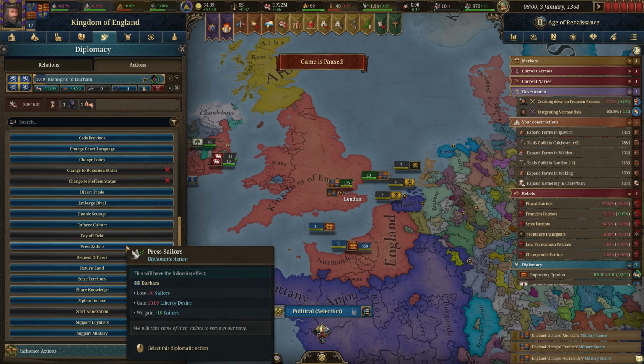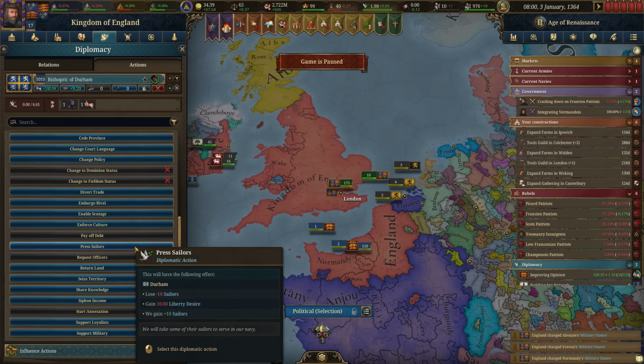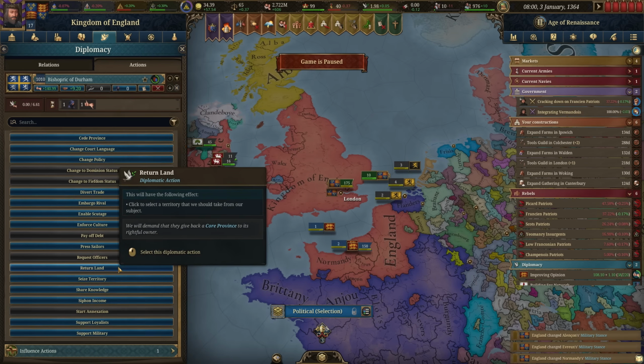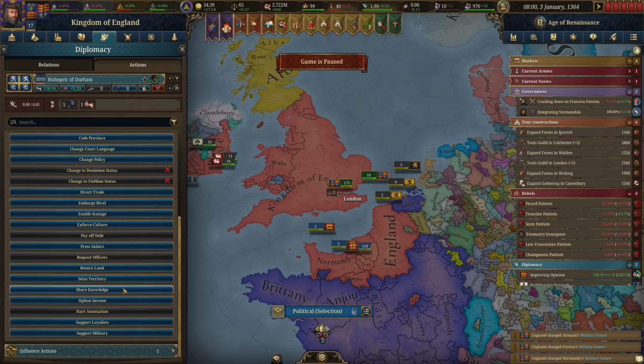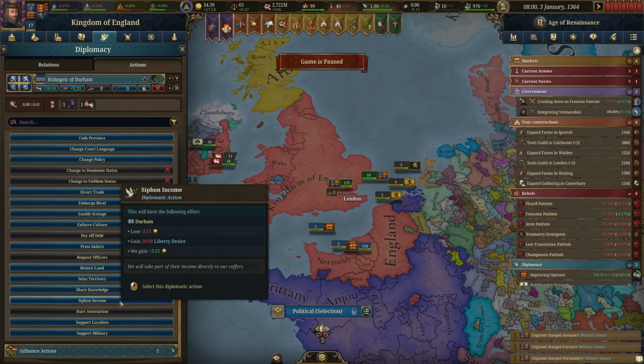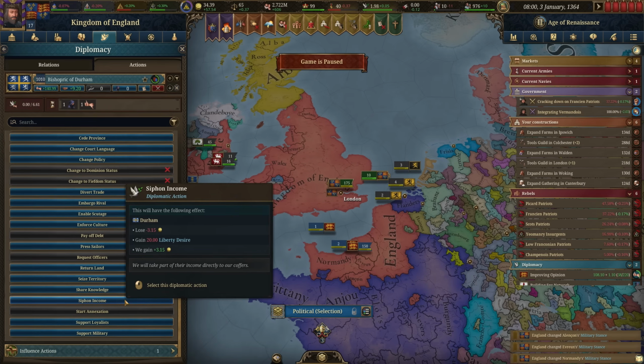You can press sailors, so this results in them giving you some sailors based on how many they would have. So with Durham here, we're not going to get very many. You can pay off any debts they have, request their officers. You can force them to return your core provinces, or return core provinces to the rightful owner. Seize their territory. This one is just beneficial for your subject. So they're going to get some increased institution growth, and you're going to spread any institutions that you've embraced into their land. You can siphon income. It's going to cost some liberty desire. Again, it's based off of how much income they get.